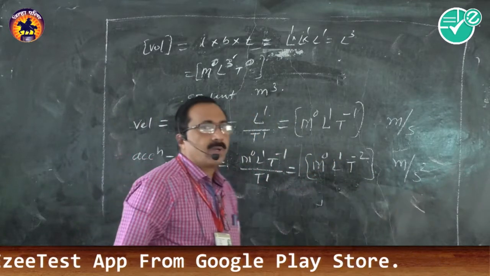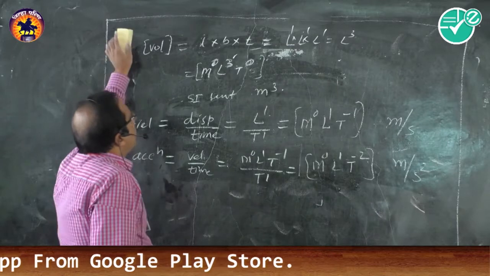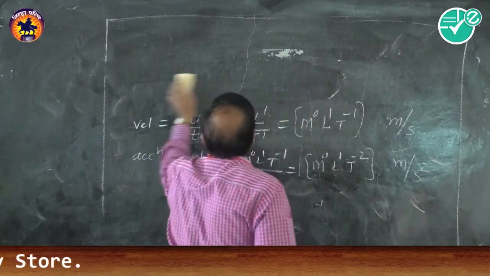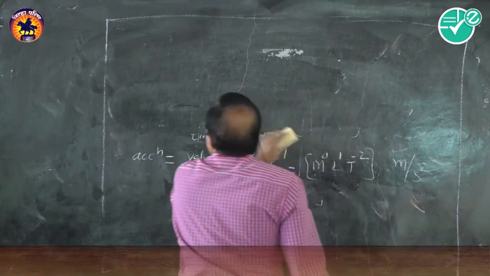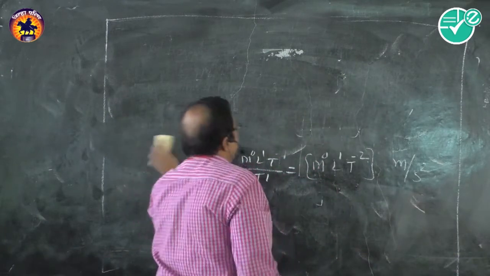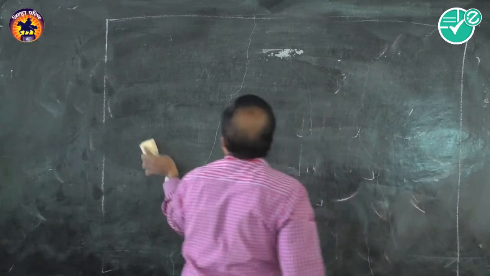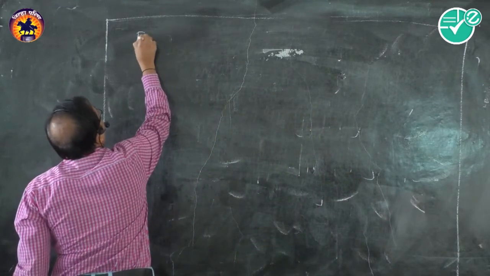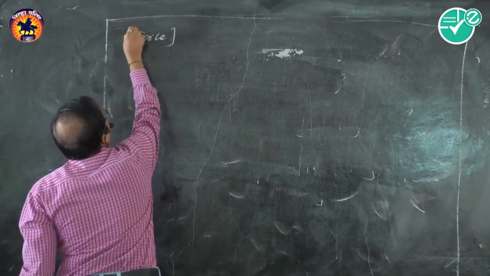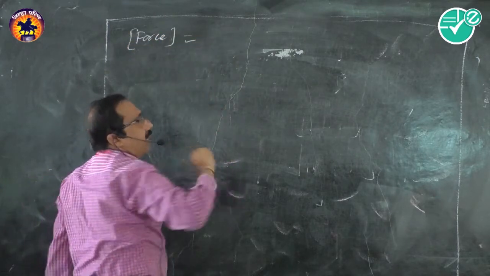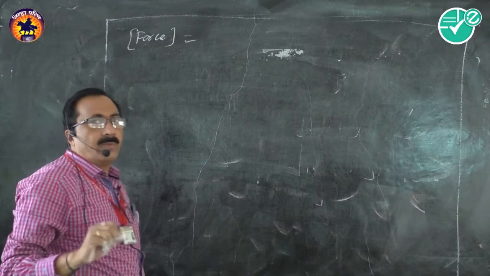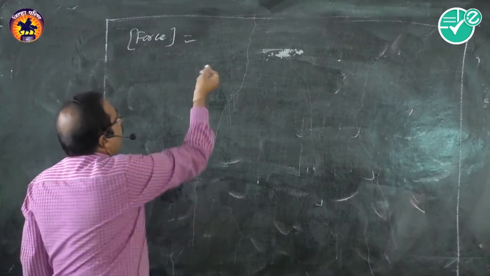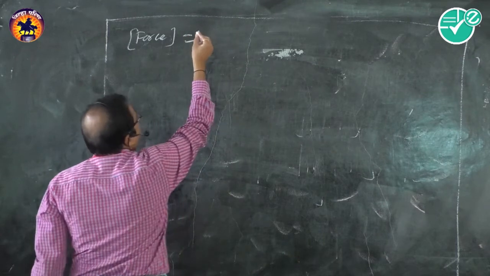Meter per second square. In this way, we can find so many dimensions. Let us prepare a list of readily used physical quantities, acceleration, and thereafter let us take force. So can you find the dimensions of force? For a moment of time, you can pause your videos here and you can find it and then check the answer. I am writing it here.